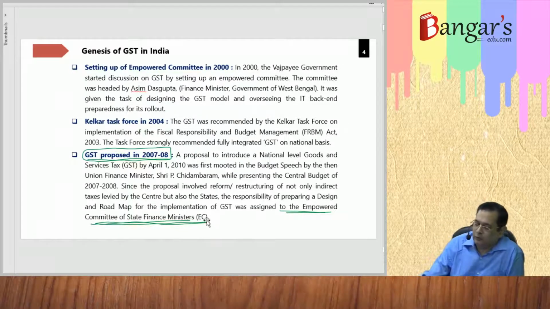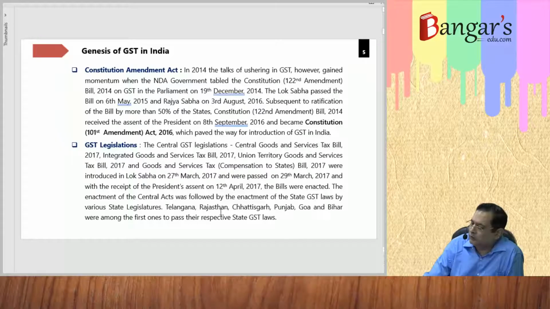Okay. In 2007-8, they introduced an idea of introduction of GST with effect from 1st of April 2010. Then power was given to this Empowered Committee of the State Finance Ministers. In 2014 again, the talks of ushering in GST gained momentum and the NDA government laid down what? The Constitution 102nd Amendment Bill on the GST in Parliament on 19 December 2014. The Lok Sabha passed the bill on 6th of May and Rajya Sabha passed it on 3rd of August.